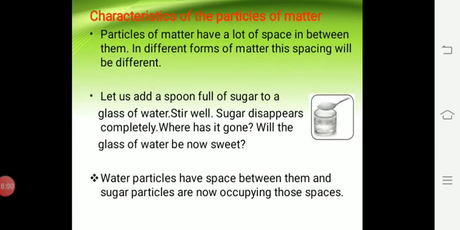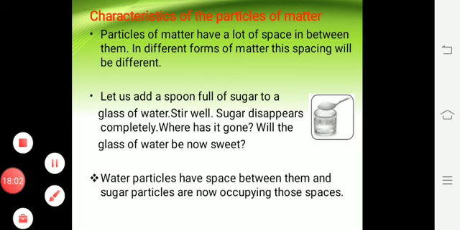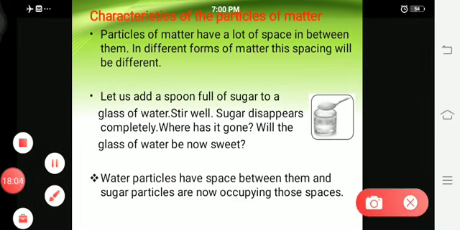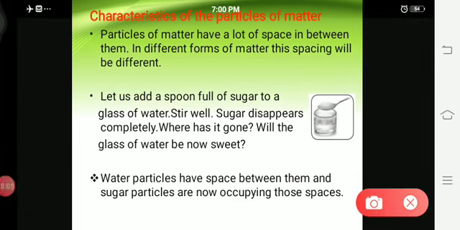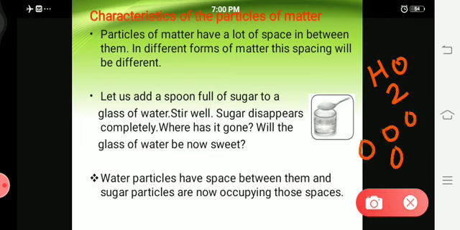So listen, I will draw it. Consider water. Okay, this is water. What is the formula for water? H2O. H means hydrogen, 2 hydrogen and 1 oxygen. So in case of water, you have lot of particles inside the jar. Okay, this is a jar. In jar there are lot of particles.